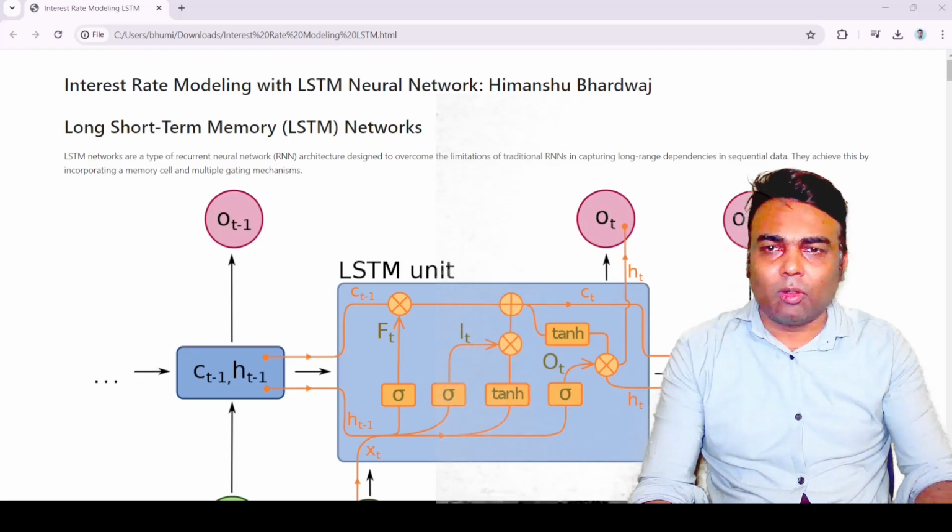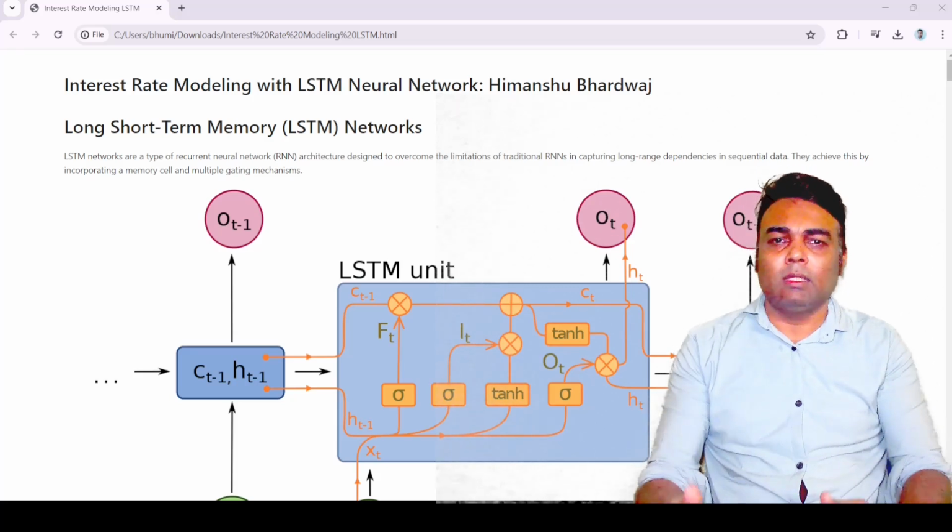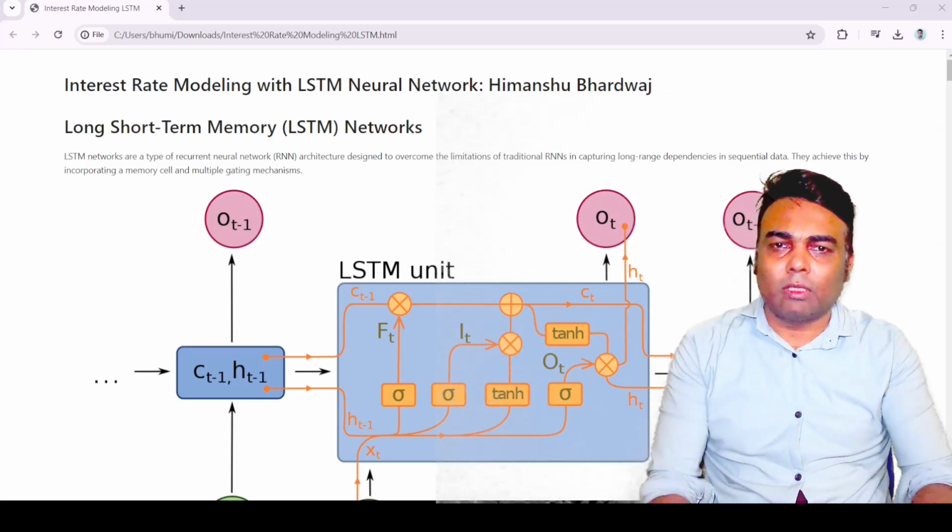So in order to overcome those shortcomings, a new variant of recurrent neural network has arrived, which we employ, that is called the long short-term memory network.